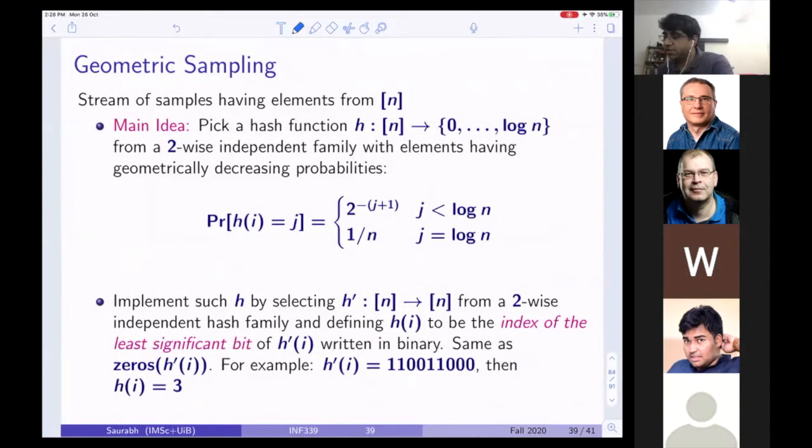And how did we do this? If you remember, we implemented such an h by selecting h prime from n to n from a two-wise independent hash family, and defining h(i) to be the index of the least significant bit of h prime(i) written in binary. For example, if this is h prime(i) written in binary, what is the least significant bit? 0, 1, 2, 3. The first index, which is 1. So h(i) is 3. But we will do it slightly differently here.